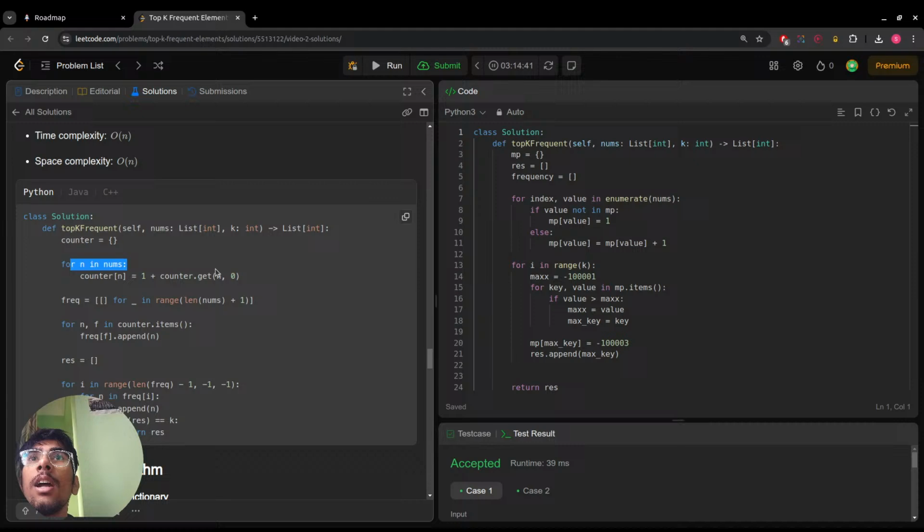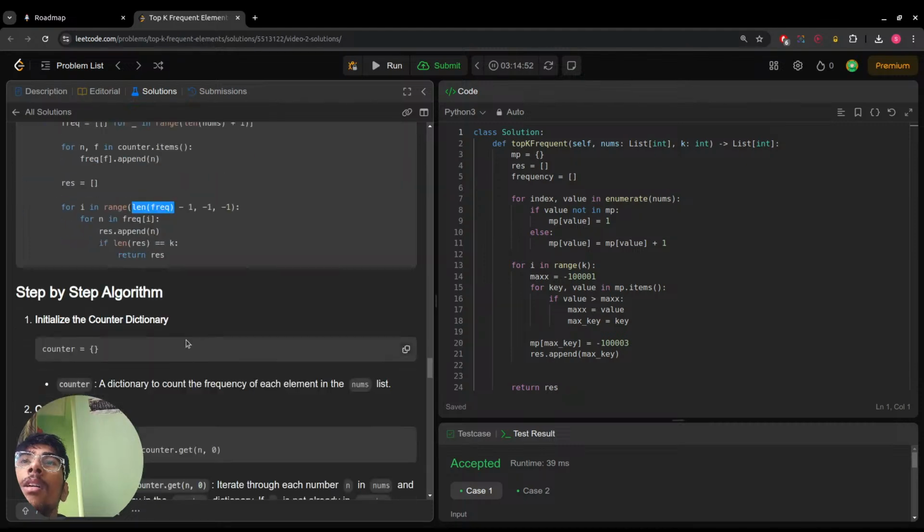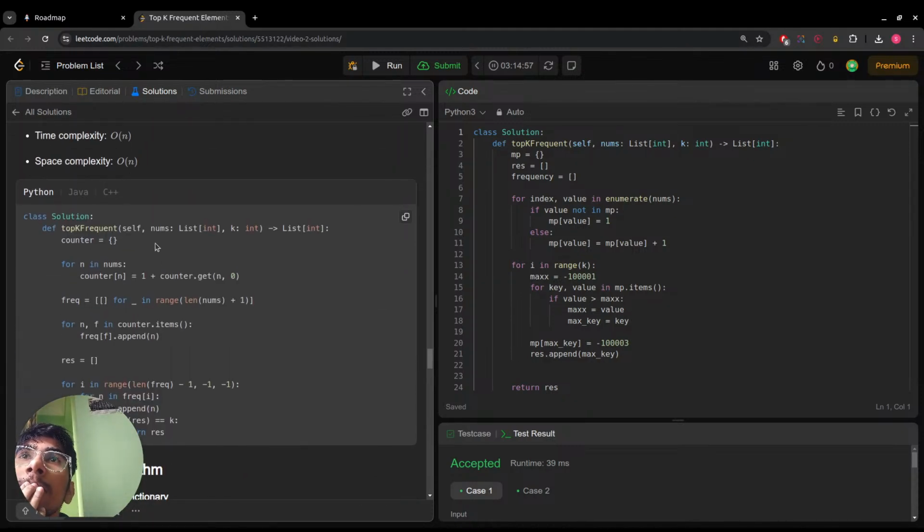And in the number of counters, we got frequency and append it to the frequency, and then result. I forgot the trick. Okay, no, like how I did it yesterday. But well, that's fine.